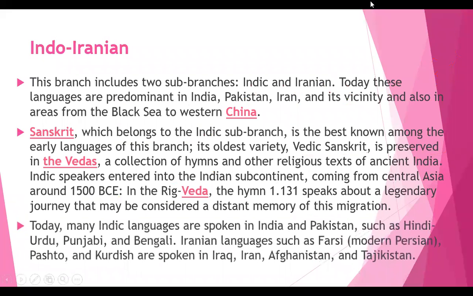Today, many Indic languages are spoken in India and Pakistan, such as Hindi, Urdu, Punjabi, and Bengali. Iranian languages such as Farsi, modern Persian, Pashto, and Kurdish are spoken in Iraq, Iran, Afghanistan, and Tajikistan. So these are the important points when it comes to Indo-Iranian.